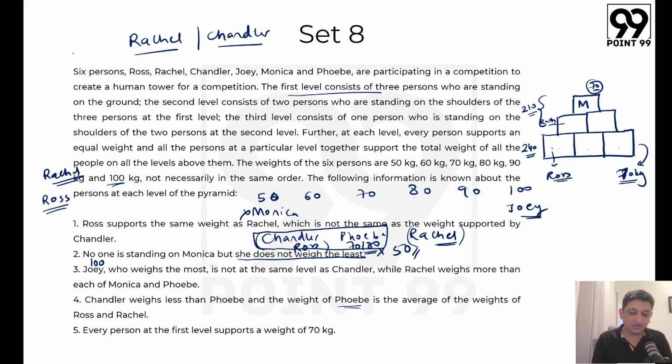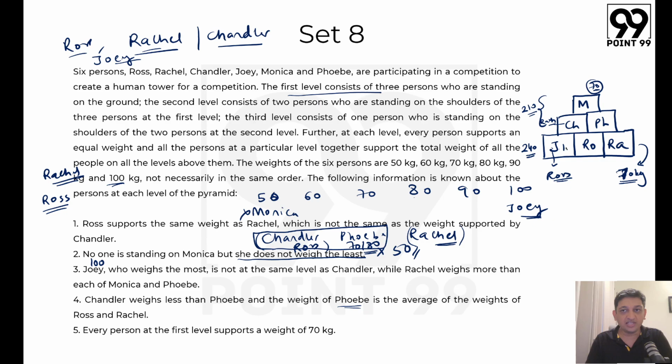So now if Ross and Rachel are supporting the same weight, they have to be at the same level. So now we will say that Ross will be at the same level as Rachel and Chandler will be at a separate level. We also know here that Joey, who weighs the most, is not at the same level as Chandler, and now we have only 2 layers left. So Joey has to be in this layer, which automatically tells me that Ross, Rachel and Joey, all of them have to be at the third layer. So Joey will be here, Ross will be here and Rachel will be here, which means Chandler will be here and Phoebe will be here. So now we have figured out where each person is situated. Now we just have to figure out what are the weights of these people and we should be fine.